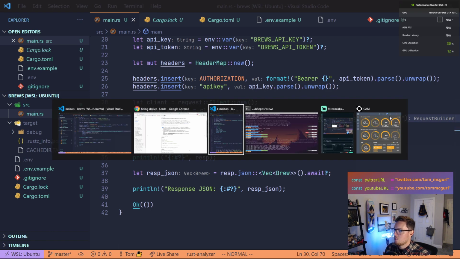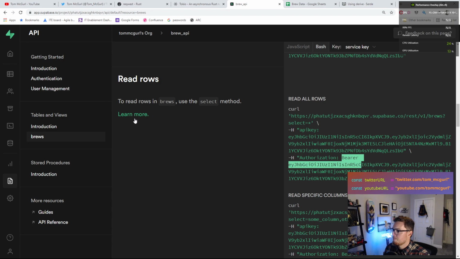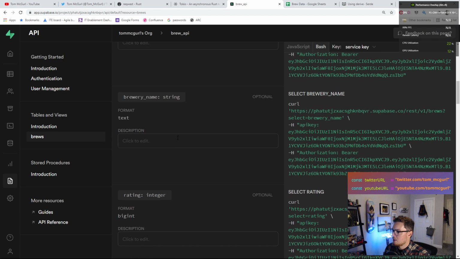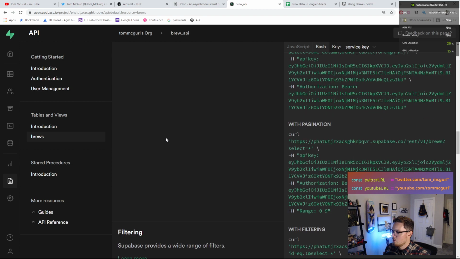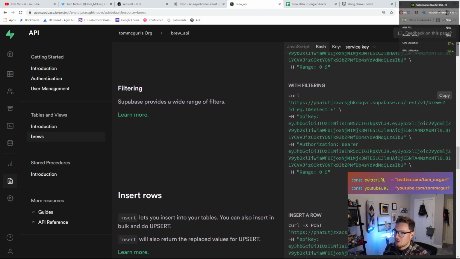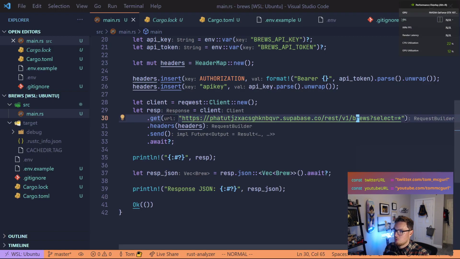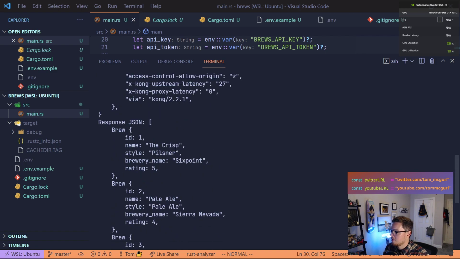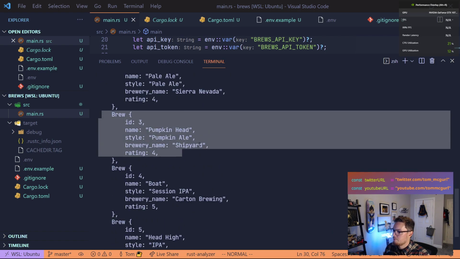So if you go back to our information here and we go back to APIs, you can see we have read rows, filtering. So we can filter ID equals .1. So we'll do that. Let's add one. Let's add a filter here. So we'll do Brews ID equals 1, and we'll select all the columns. Actually, let's do ID equals 3. So what we're expecting to get back here is this one, Pumpkinhead. Style Pumpkinhead by Shipyard. Appropriate for the time, right?